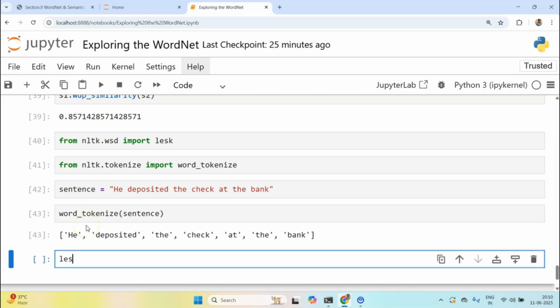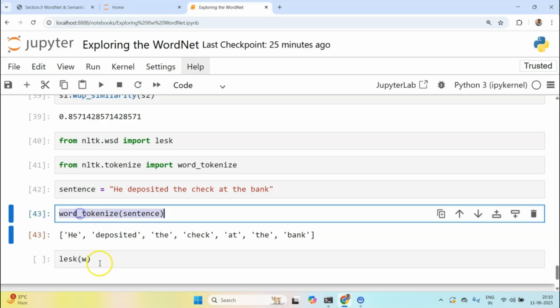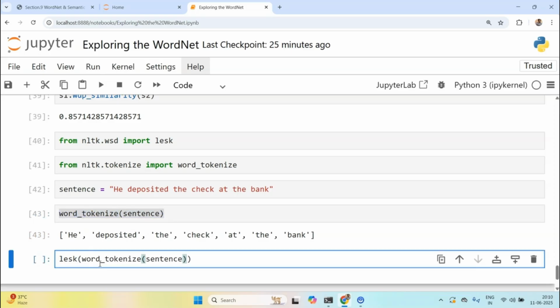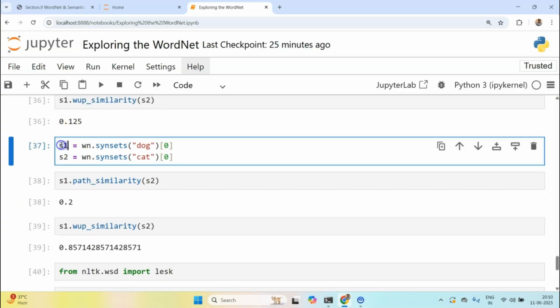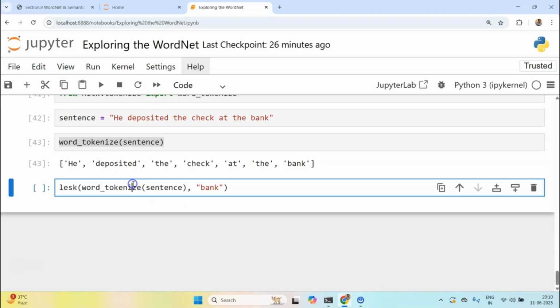And I can pass this whole thing in Lesk. What I can do is take this word tokenize. So this will take a list of words and the word that you think is ambiguous. What it will do is return the synset, the synset of the word that it thinks is best captured by this word within this sentence. Okay, let me run it.